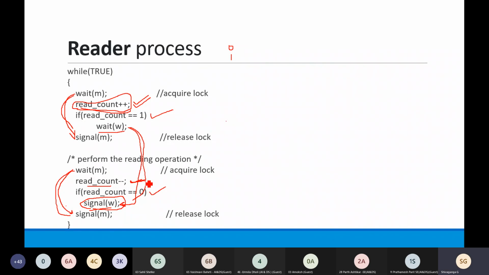So whenever it becomes 0, that means सब readers, जो भी readers अभी मेरे system में हैं, उन सबकी reading खत्म होने के बाद there is no single reader who is reading from that shared location. At that time the signal wrt will be set. That means now processes are allowed to do the write operation.